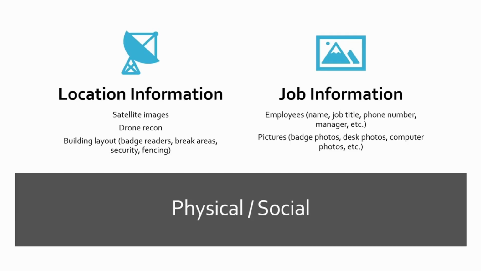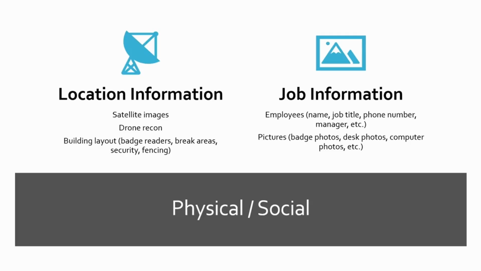You can see different things, and it just gives us information. And that's really what we're after. What kind of information can we gather? Now, this course is not a course on physical or social, so I wanted to give a high level of what to expect. We won't really be doing a whole lot of this type of information gathering in this course, but these are the things that you should be looking for.